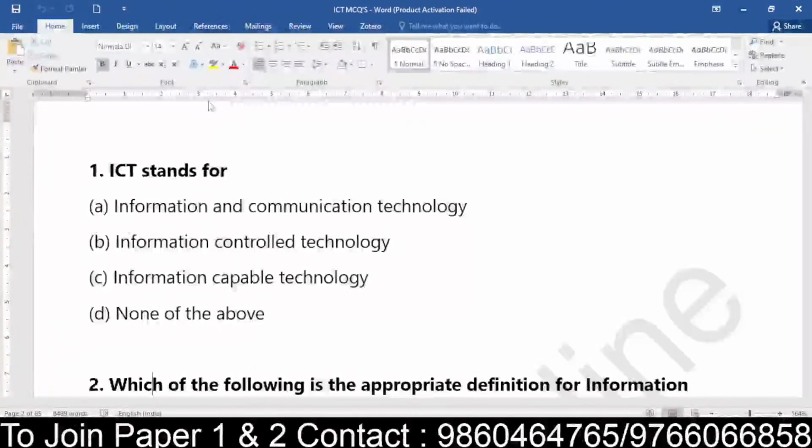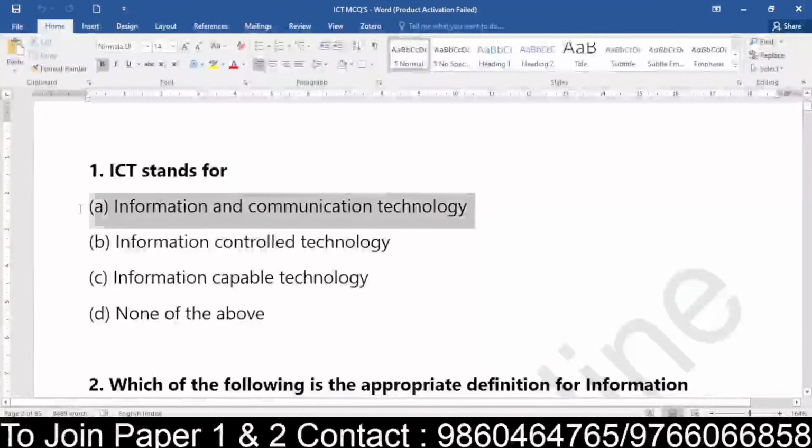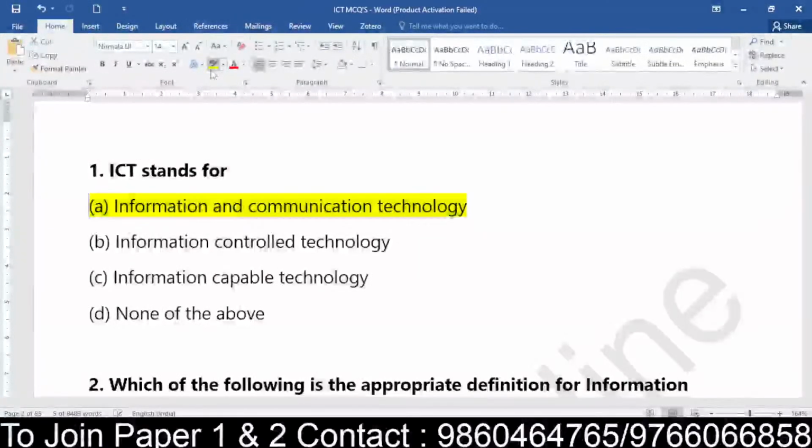So yes, when we talk about ICT, for question number 1, ICT stands for Information and Communication Technology. That is nothing but option A for question number 1. Okay, good. No difficult question. So we'll quickly move on to question number 2.